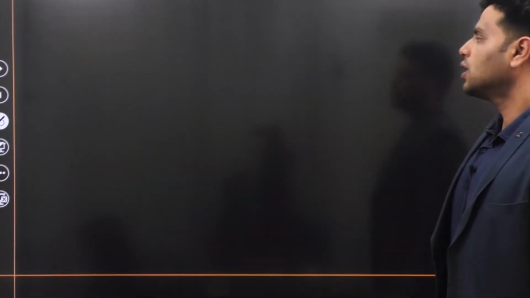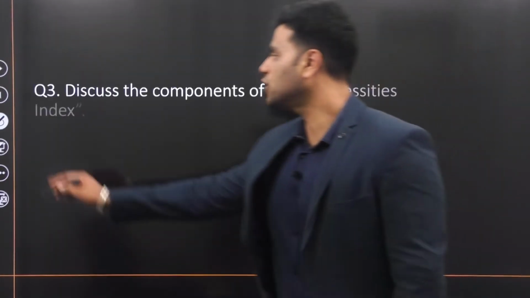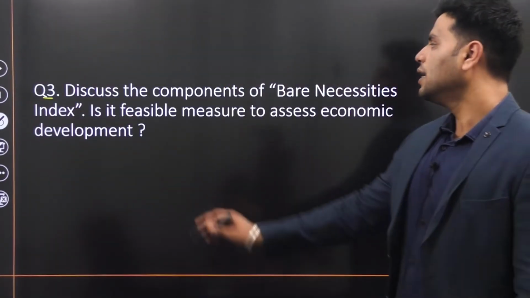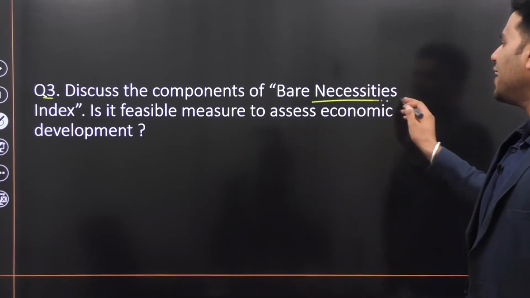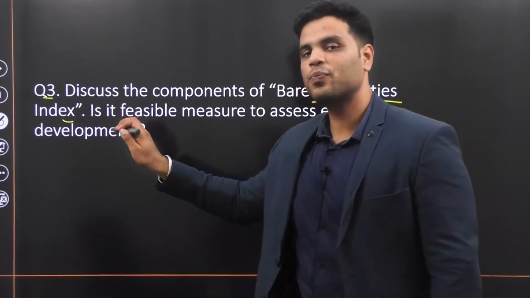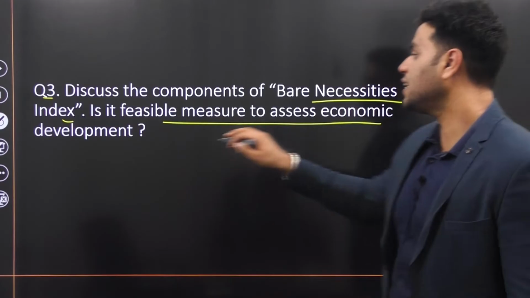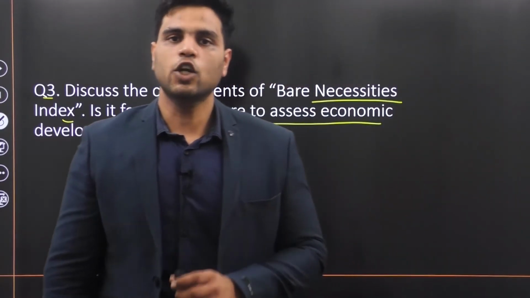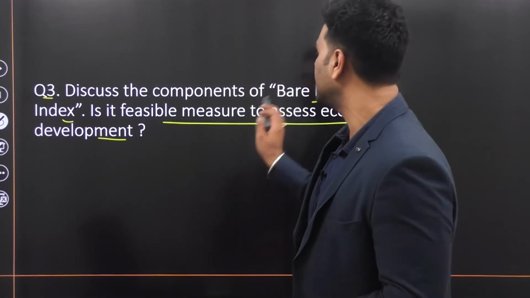Let's move on to the third question. Question number 3. Discuss the components of the Bare Necessities Index. Is it a feasible measure to assess economic development in India? Well, this year's Economic Survey came up with the Bare Necessities Index. In that index, they are trying to see which district or which state is able to provide bare necessities, minimum necessities, to its people.